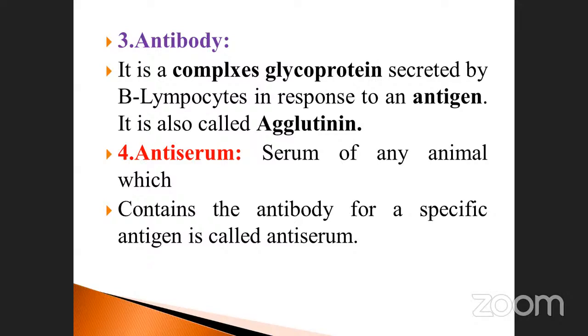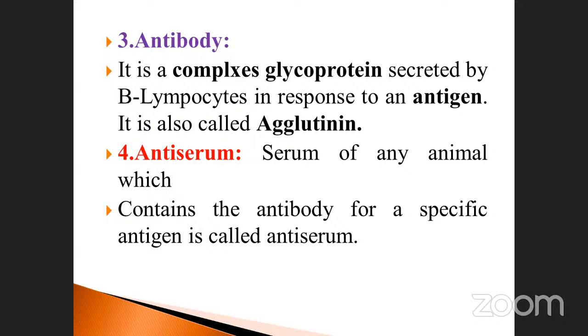Already yesterday we talked about these things. Regarding serum, what is antiserum? Serum of any animal which contains the antibody for a specific antigen is called antiserum. It may be obtained from horse or rabbit or monkey, whatever it may be. Rabbits also; the antiserum is isolated.